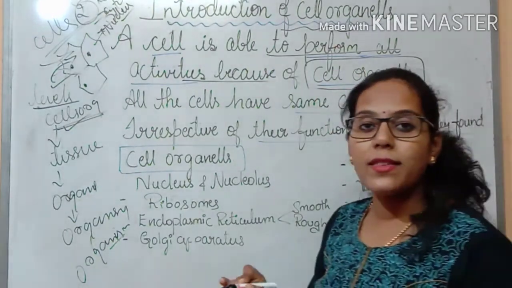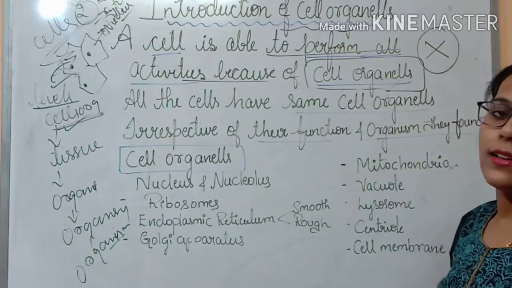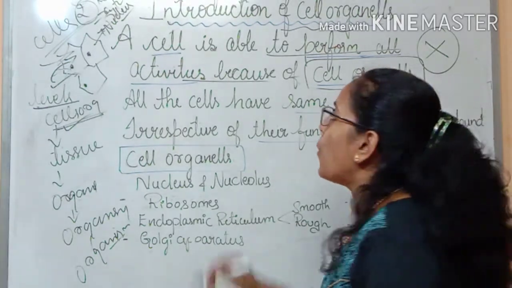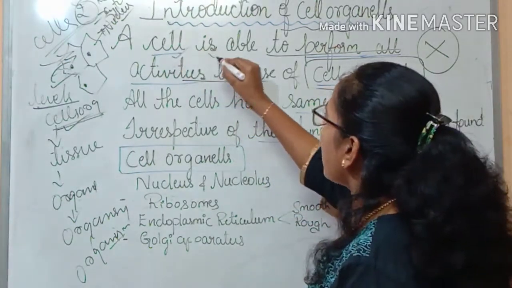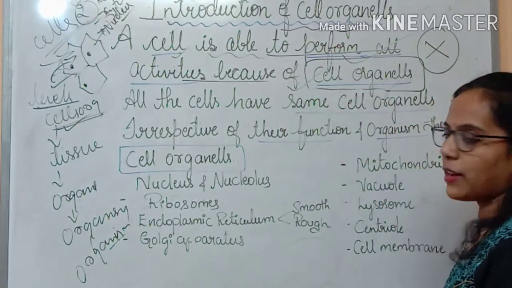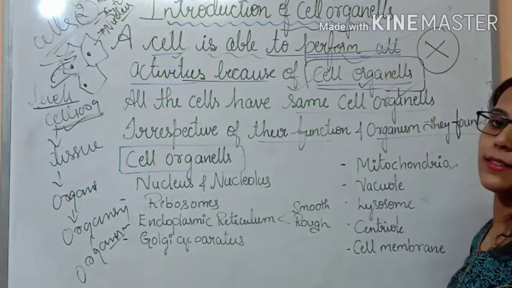If there are no cell organelles, there are no major activities that can be performed inside the cell. So, a cell is able to perform all its activities only because of cell organelles. These should be present inside the cell.